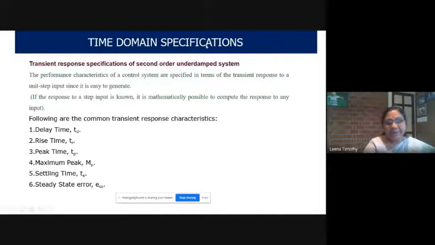Different time domain specifications are delay time, rise time, peak time, maximum peak, settling time, steady state error. These are the time domain specifications. Delay time is usually denoted by the letter TD, rise time by TR, peak time TP, maximum peak MP, settling time TS, steady state error ESS. Now we can see one by one.